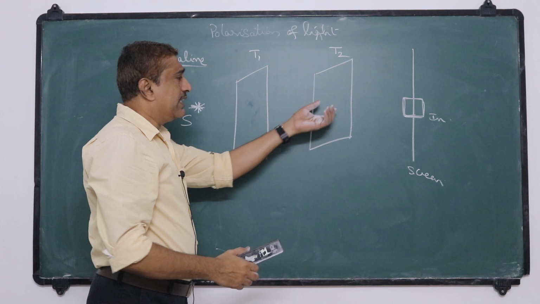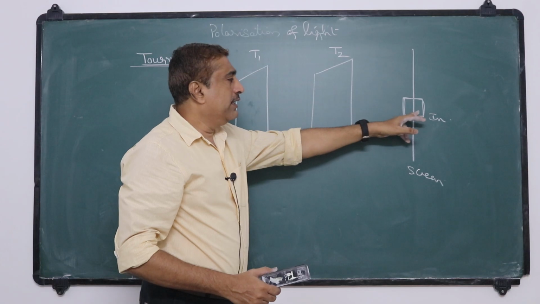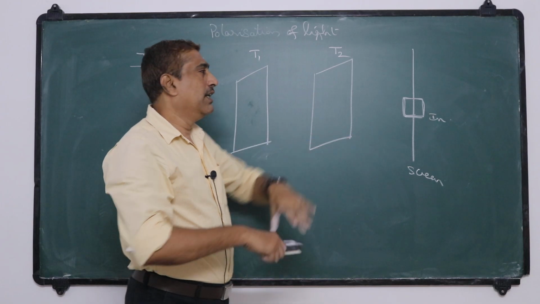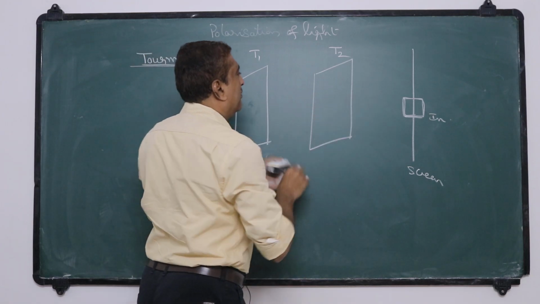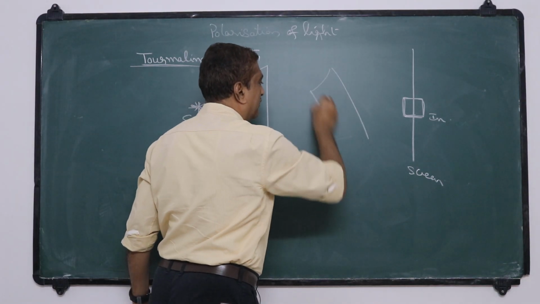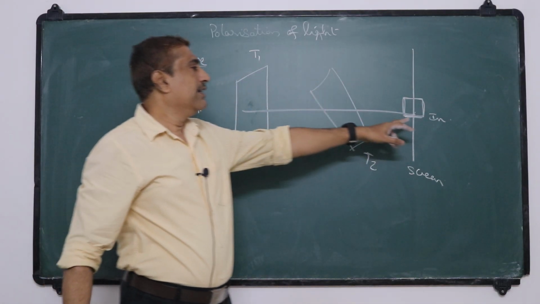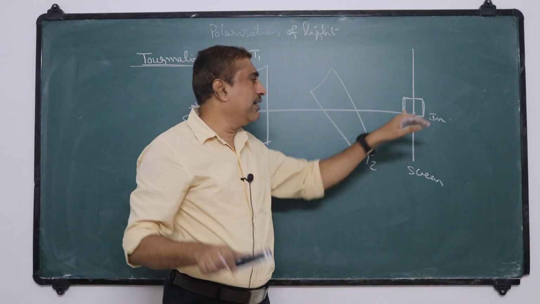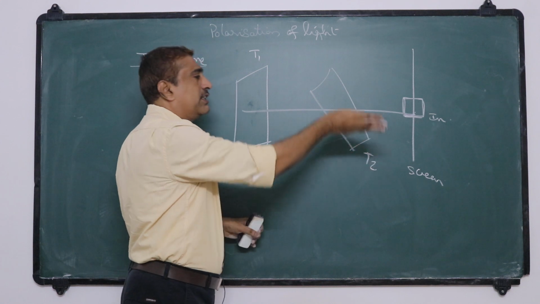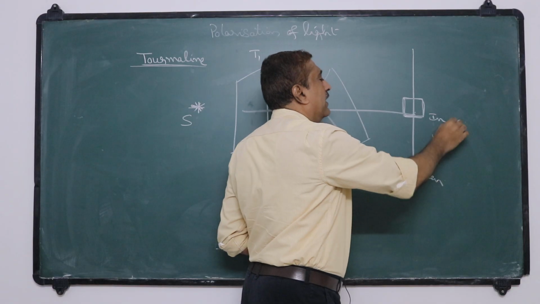Now the second crystal is slowly rotated. It is observed that the intensity of the light on the screen is slowly decreasing. And when T1 and T2 become perpendicular to each other, the intensity becomes 0. That means complete darkness is observed on the screen. On continuing the rotation to 360 degrees, the intensity again increases and reaches the initial value.